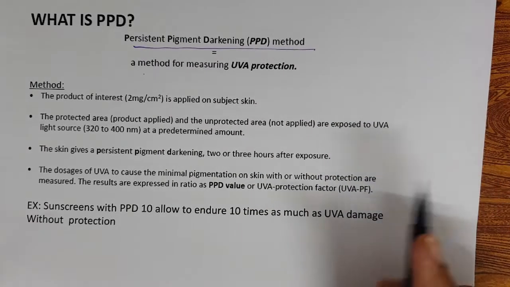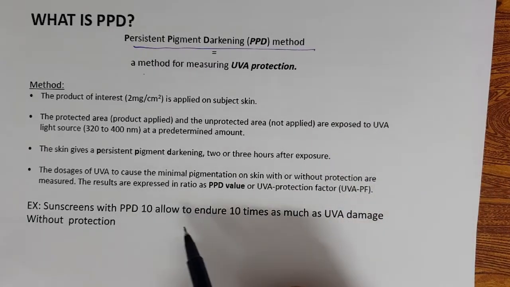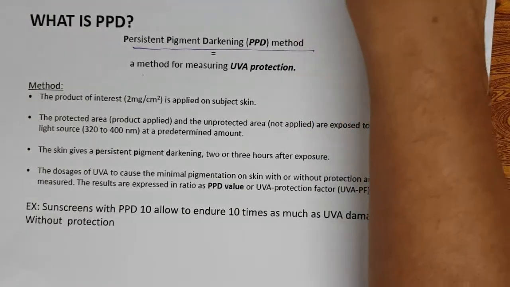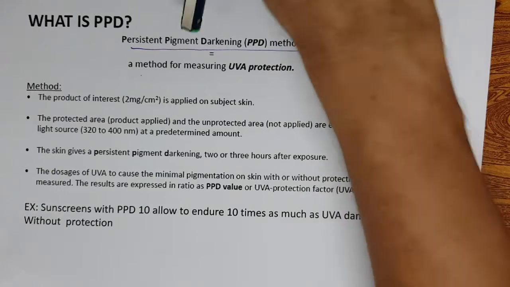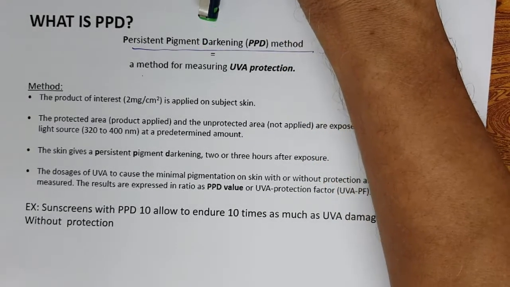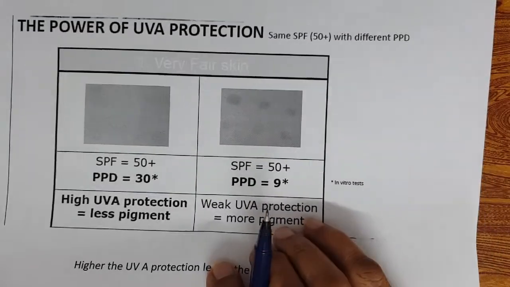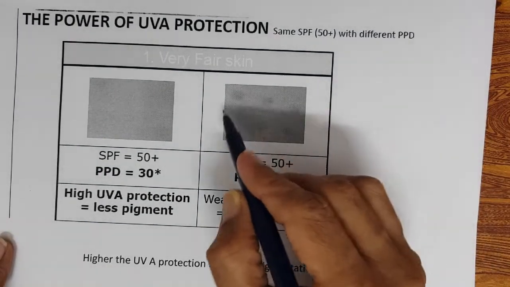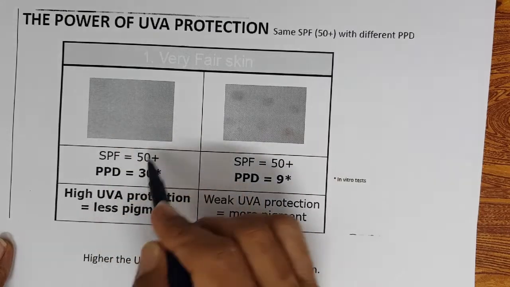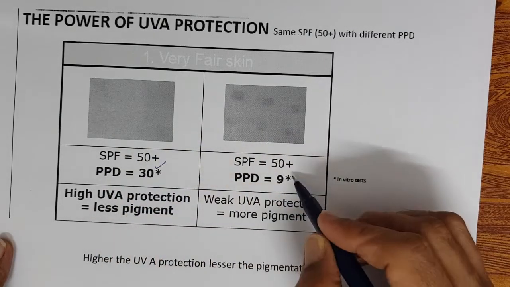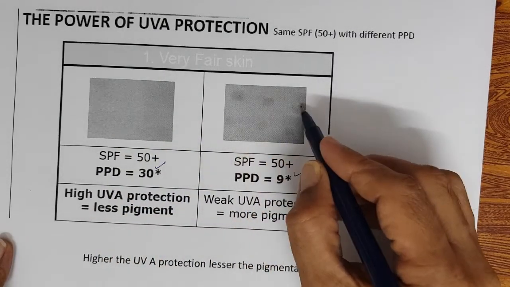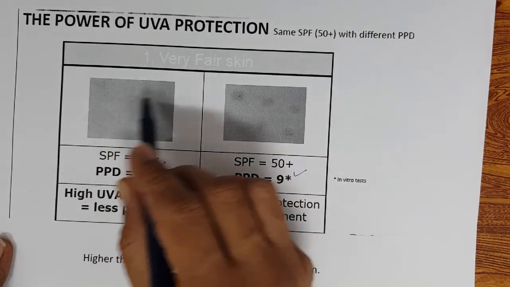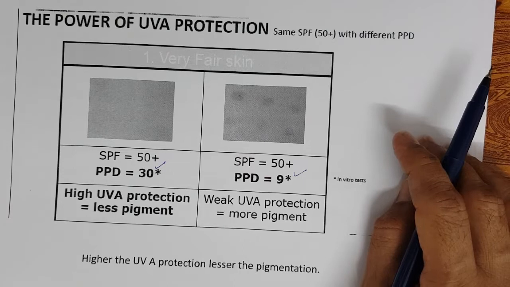So that is how they measure PPD. We explained this well in part 6. So this is a low PPD and a high PPD, a PPD of 30 and a PPD of 9. You can see some tanning spots here, and here practically no tanning spots. This is how PPD shows protection.